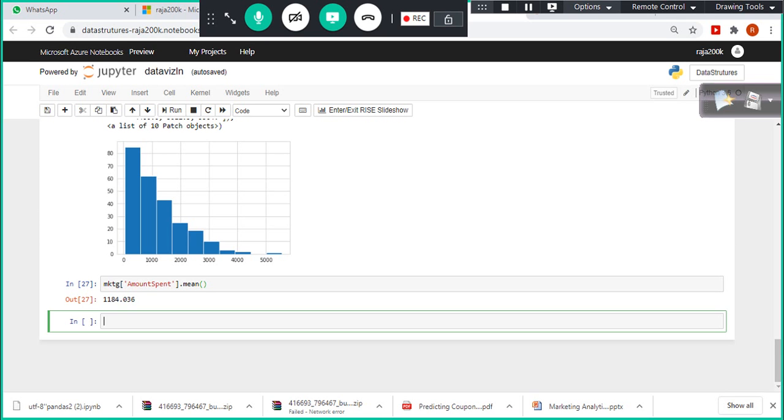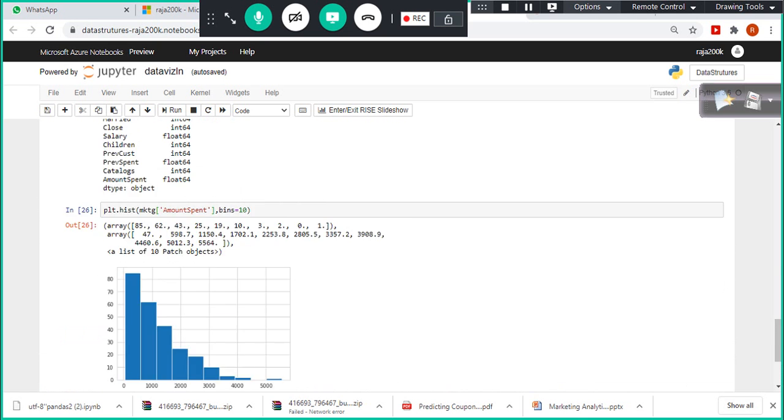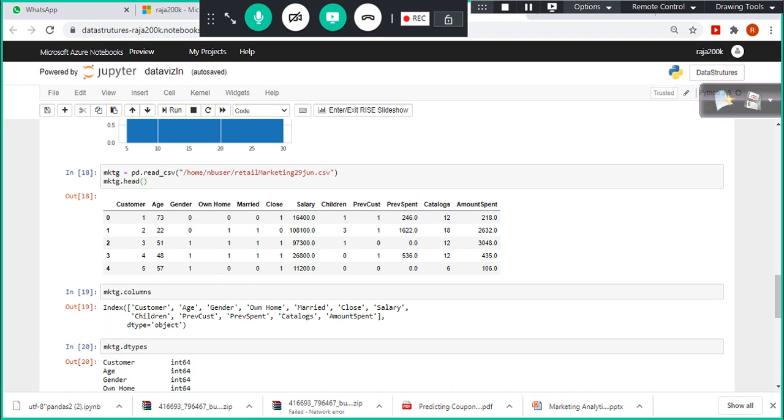So again, in order to answer this question, we will try to explore this data further. What we will do is try to use a box plot. Here, I'm going back to this column, own home. This column has 0, which means they don't have a house, and 1 means yes, they have a house. Married: 0 means they are not married, and 1 means they are married.